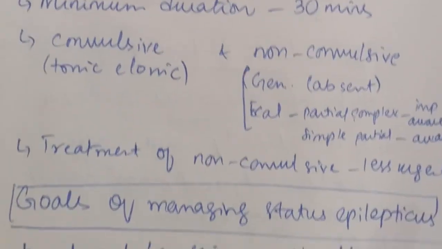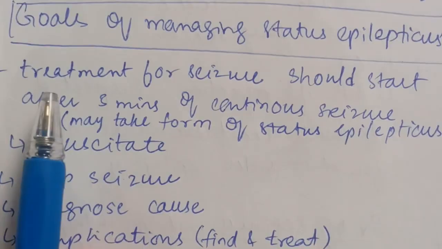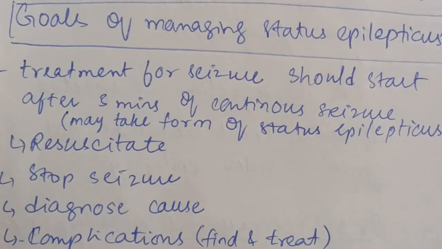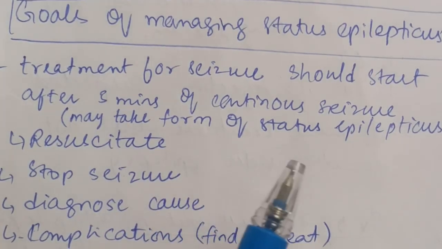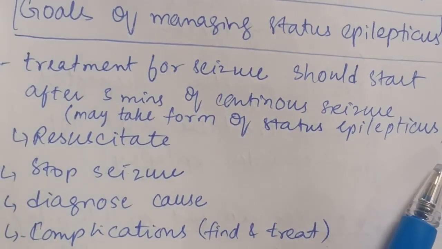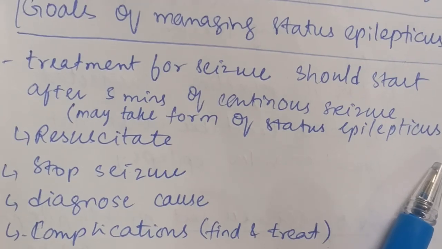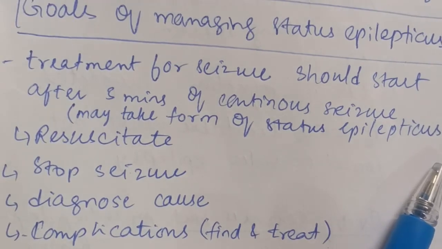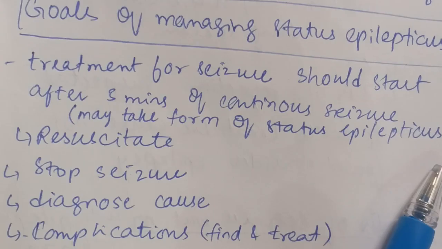Now, what are the goals of managing status epilepticus? A very important point: the treatment for seizure should start after 5 minutes of continuous seizure, because after 5 minutes of continuous seizure, there is a chance that it can convert into status epilepticus. So if you get asked at what time you administer the treatment for seizures, if the seizure is more than 5 minutes of continuous seizure activity, we are going to start the treatment.